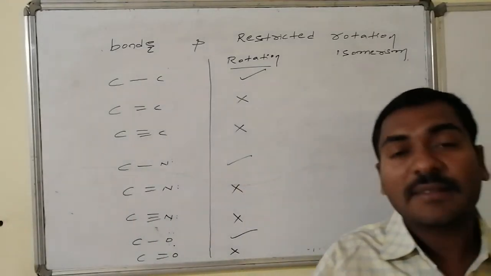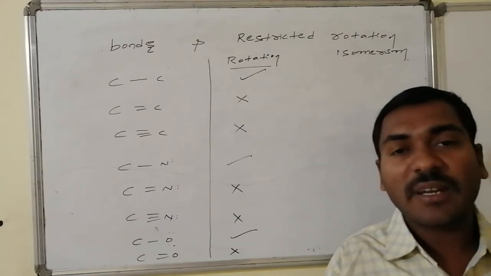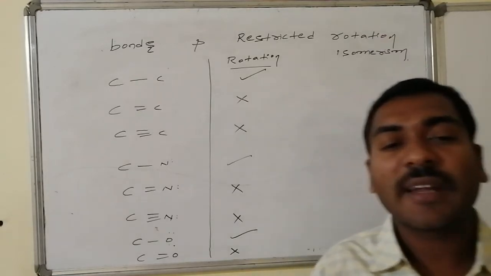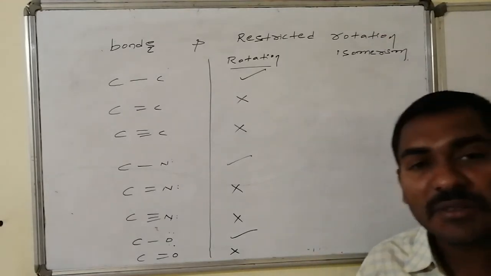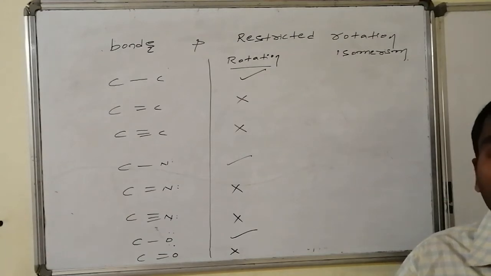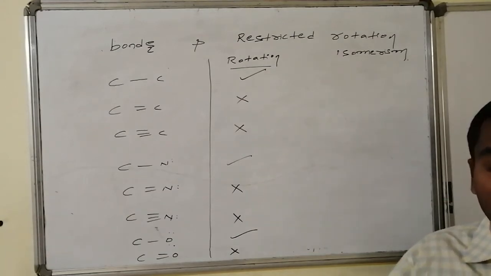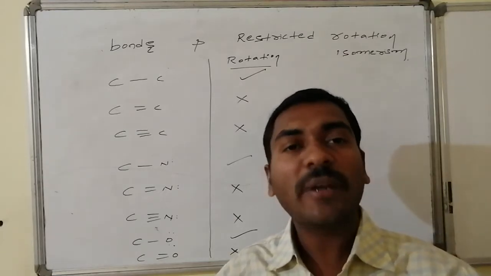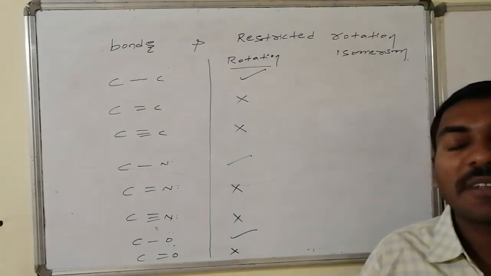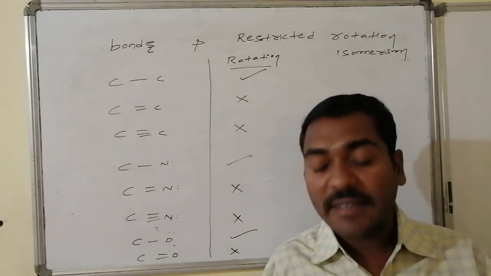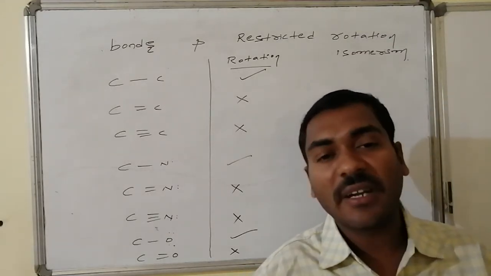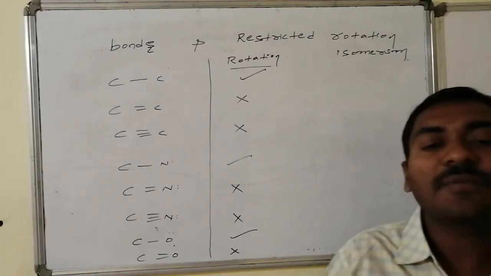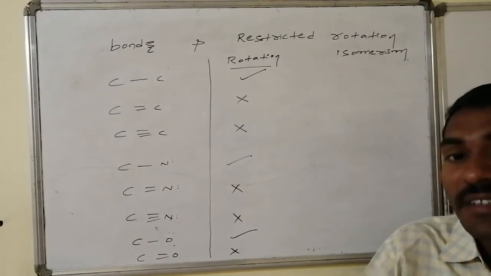The single bond is extra stabilized by overlapping of p orbitals above and below the single bond, leading to the formation of multiple bonds like double bond and triple bond. Due to this, atoms are held so tightly that there is no movement for either atom. Thus, the other connectivities associated with the atom never move. Thus, we can say these do not have any rotation. Hence, we say these have restricted rotation.